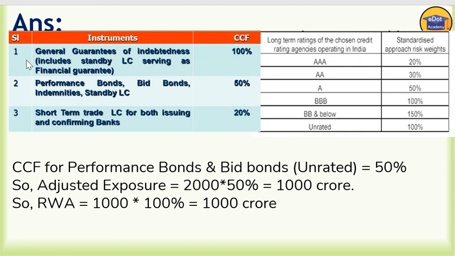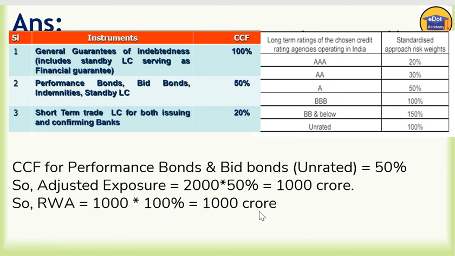You can see, performance bonds and bids bond 50%. So we take 2000 into 50%, 1000 crore here. Then what is the RWA, which is risk weighted asset? It is 100%, because it is unrated. So again we are getting 1000 crore here.